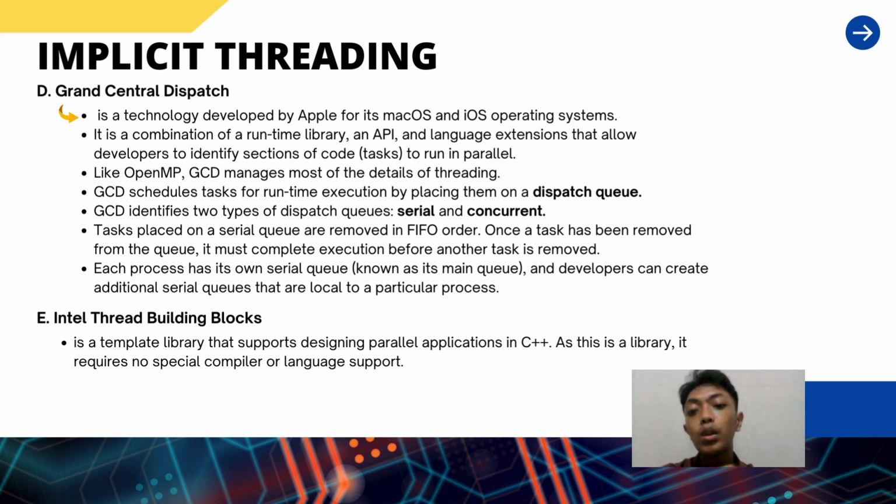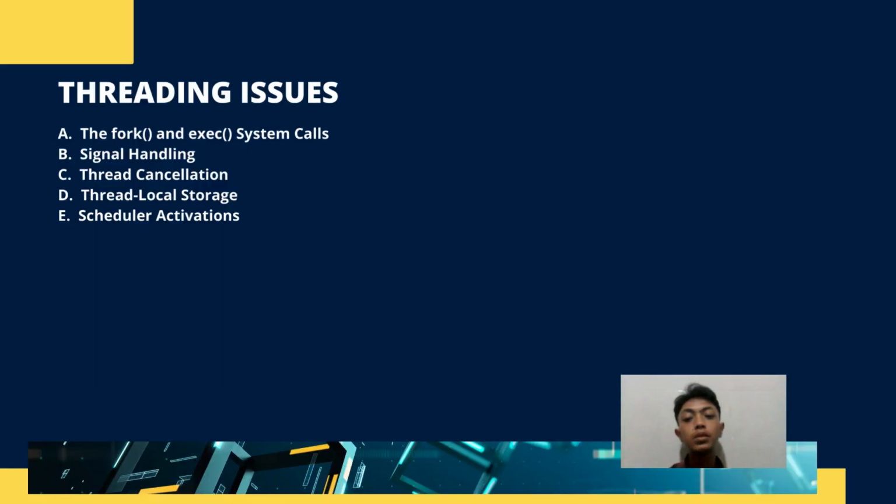Okay, the last one is Intel Threading Building Blocks, a template library that supports designing parallel applications in C++. Okay, and the next one is about threading issues. We have five kinds of threading issues that often appear, which are the fork and exec system calls, signal handling, thread cancellation, thread local storage, and scheduler activations.